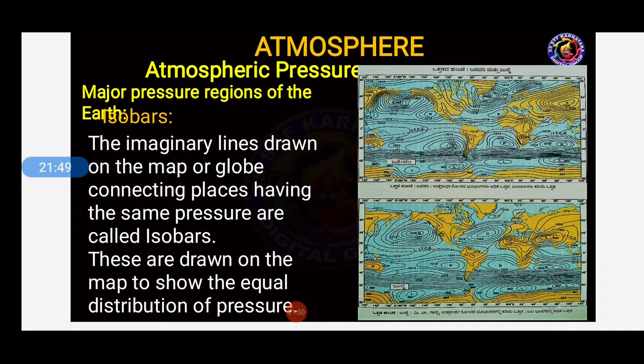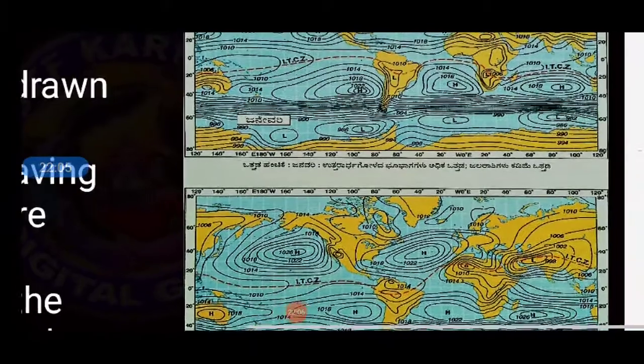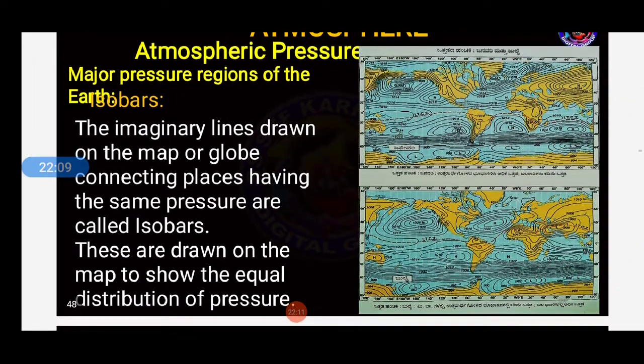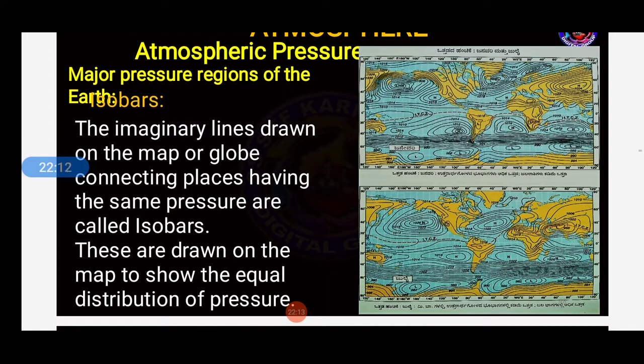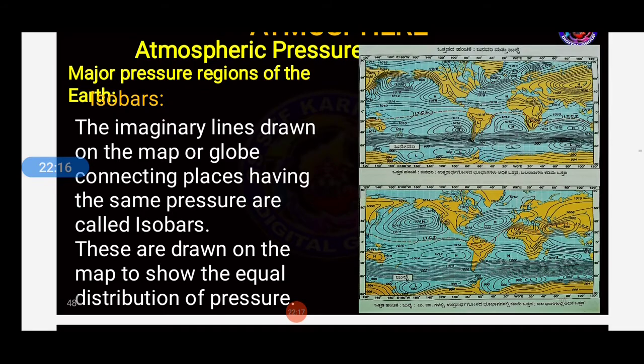Next we have isobars. Isobars are nothing but imaginary lines drawn on the map or globe connecting the places having the same air pressure. You can see here, students, the air pressure lines, imaginary lines. These are nothing but the isobars. They are drawn on the map to show the equal distribution of air pressure.